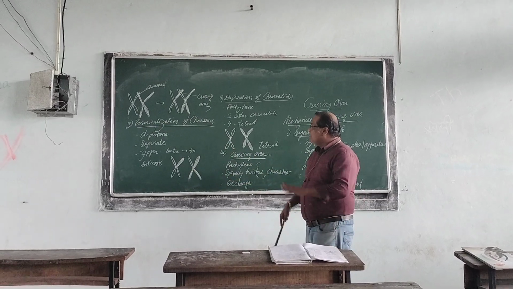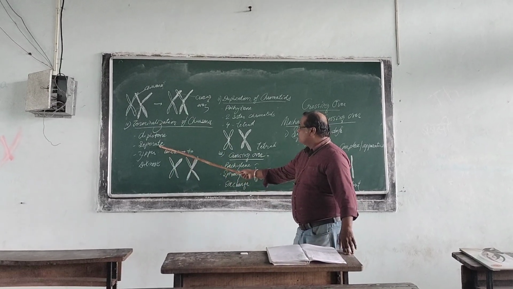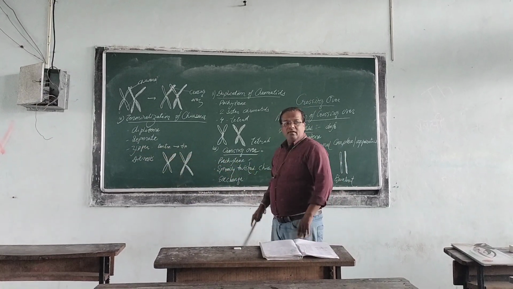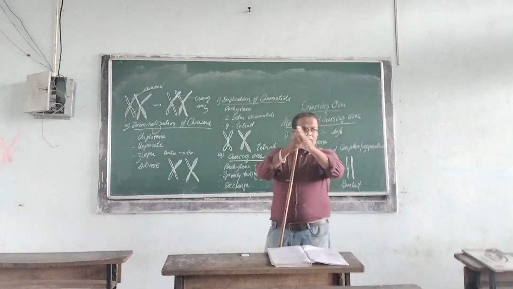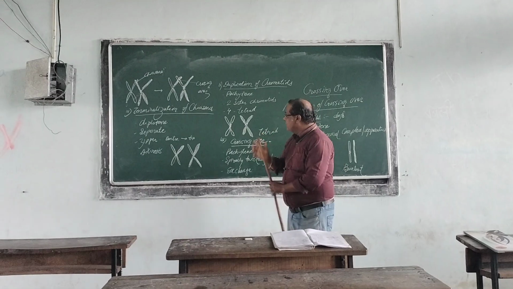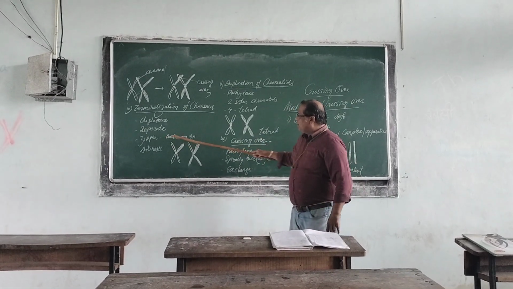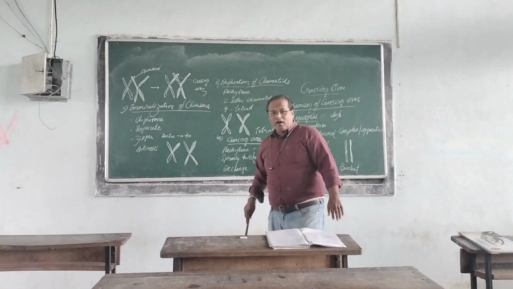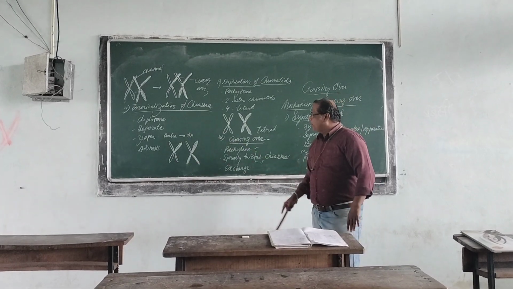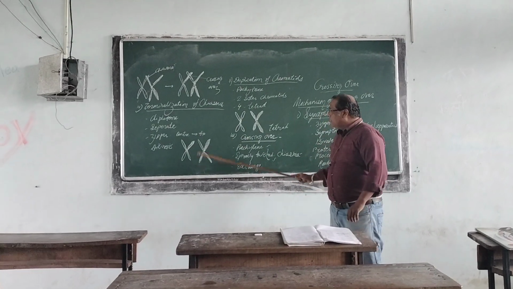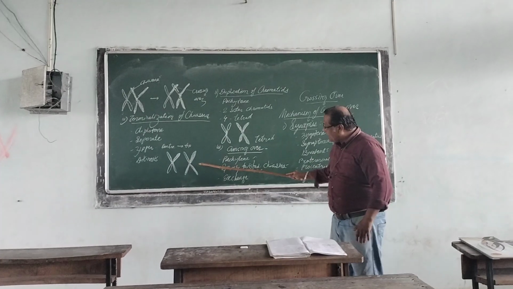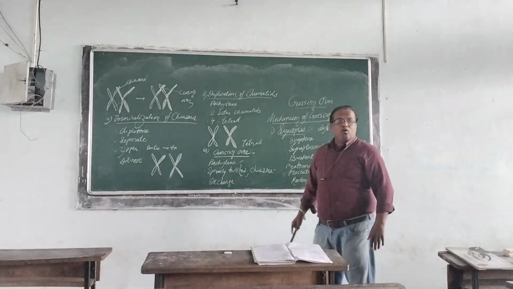The chromosomes get separated in zipper fashion. I told how the X-shaped structure forms a V-shaped structure, and in this way the separation occurs in zipper fashion. This is known as terminalization of chiasma, and the two chromosomes get separated.